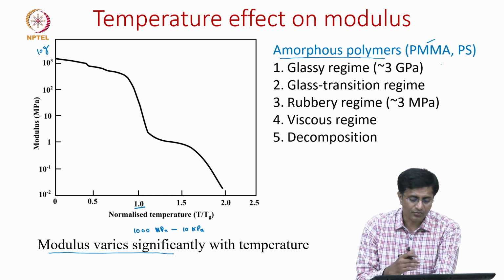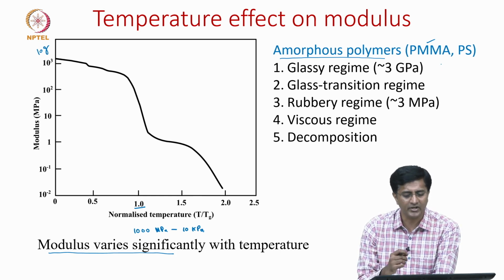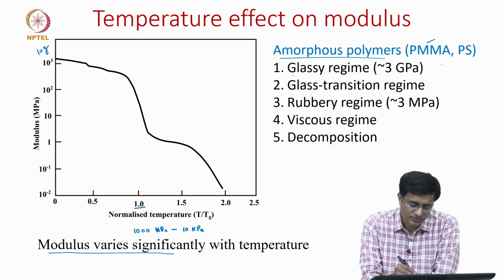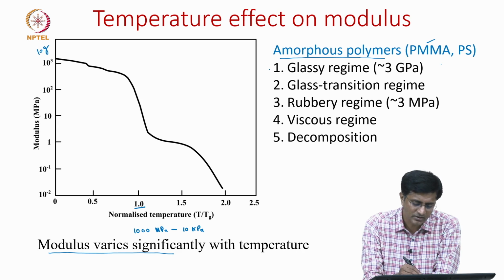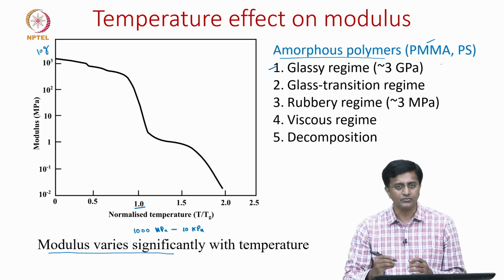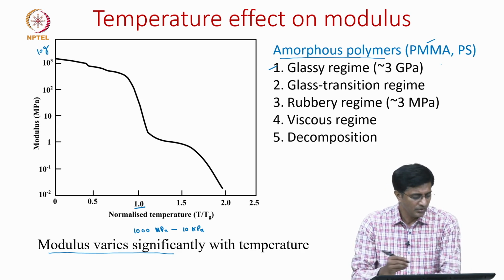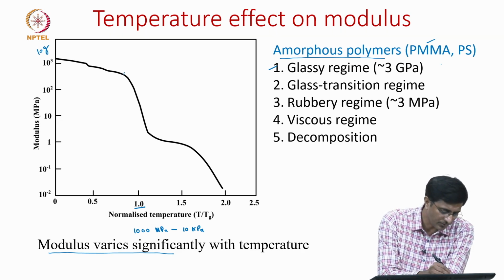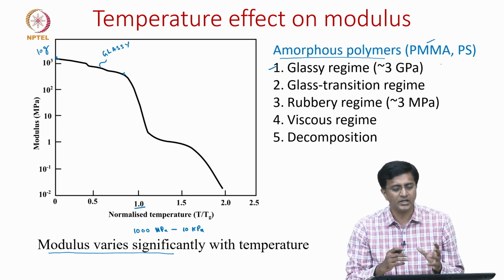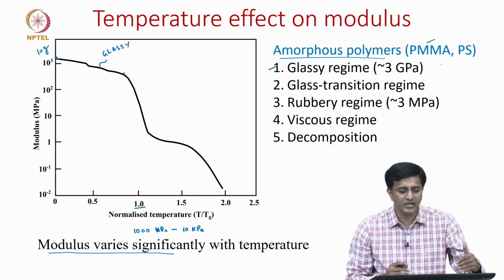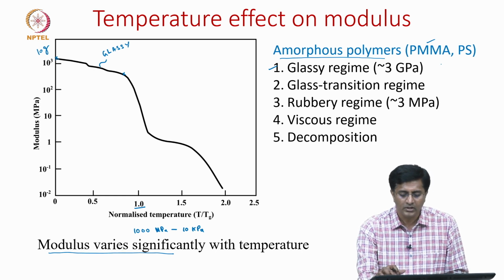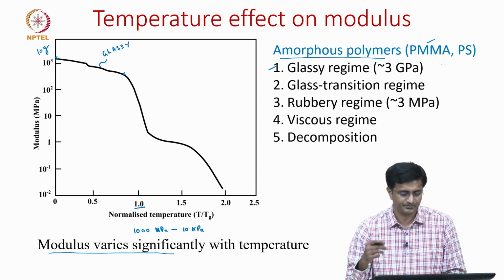In fact, there are 5 different regimes we can identify for this polymer. We will go one at a time. First is the glassy regime, which is somewhere from the start to this point. As you can see, in the glassy regime the modulus is very high, in the order of 3 gigapascals.